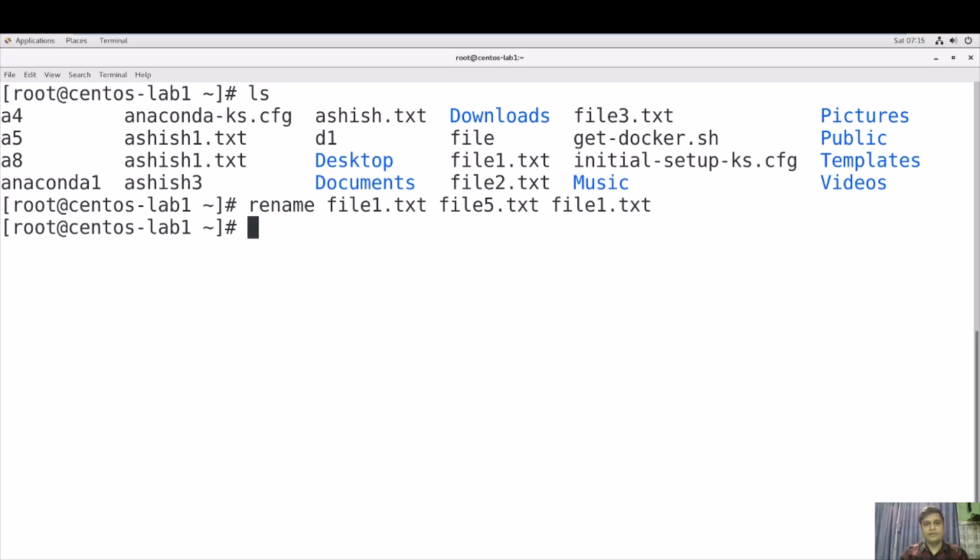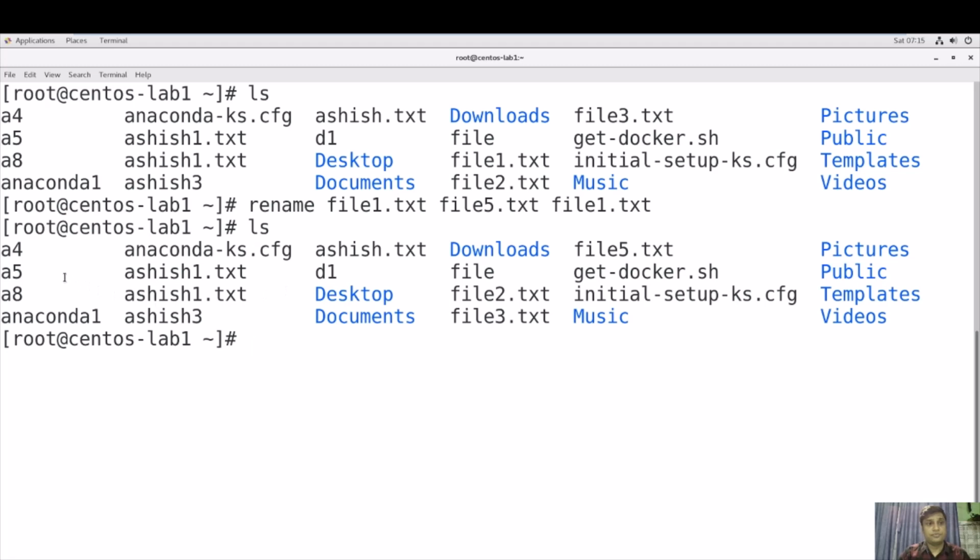Now this file is renamed. If you want to check this file, you can do ls, and now you will see this file5.txt, right? Because this file1.txt is changed to file5.txt.